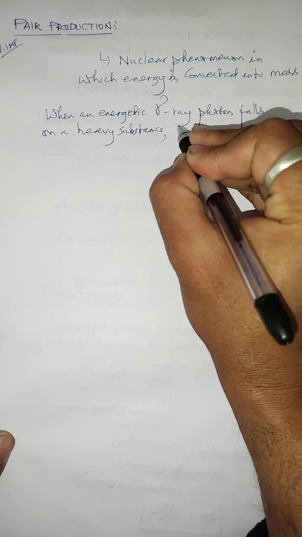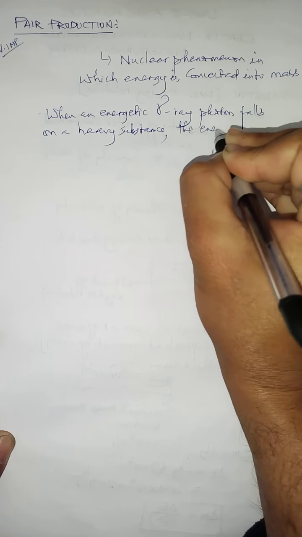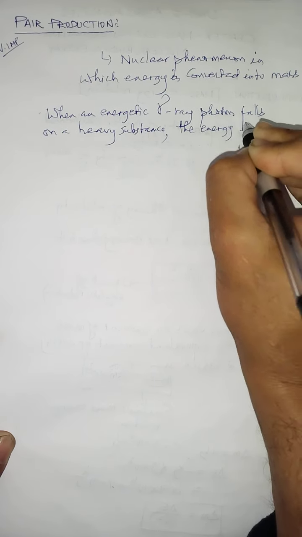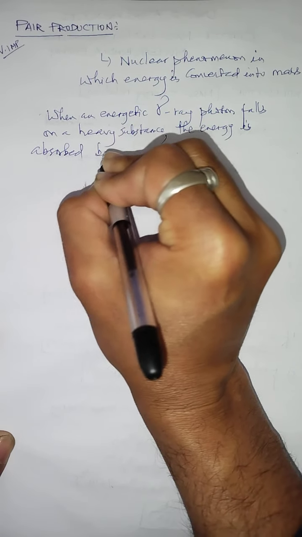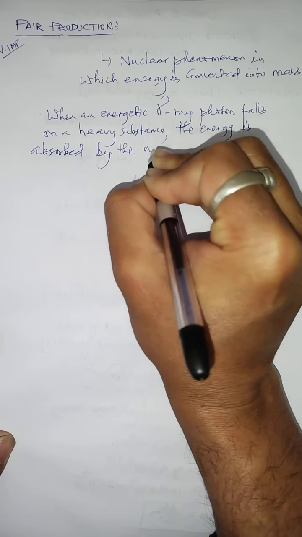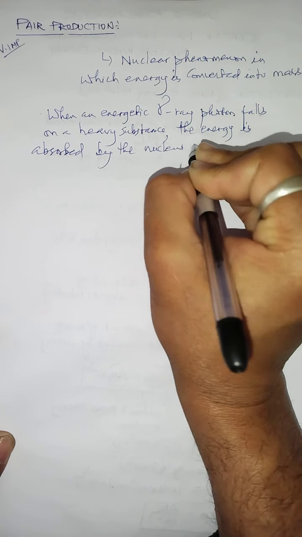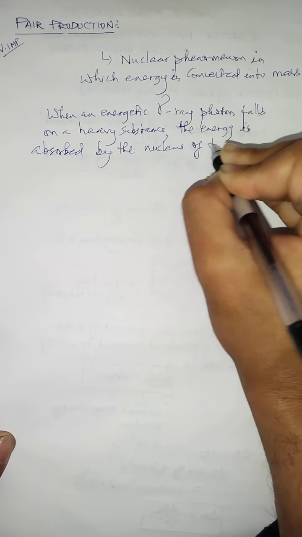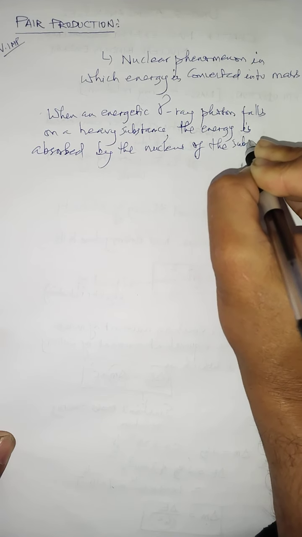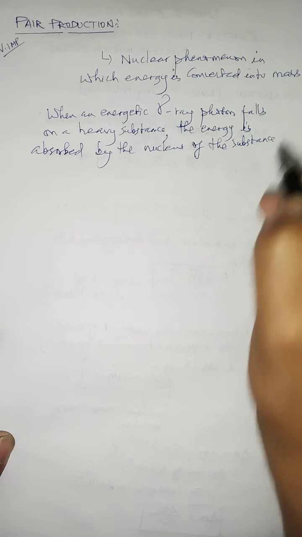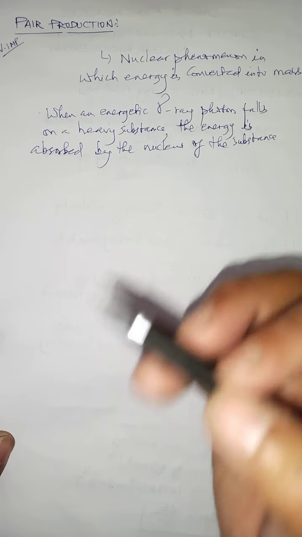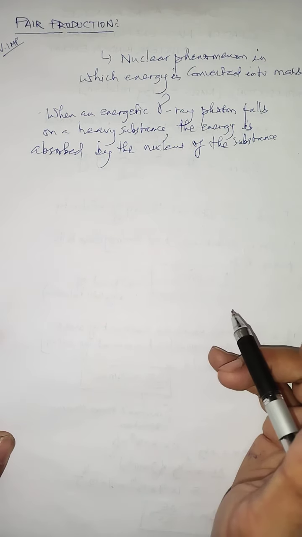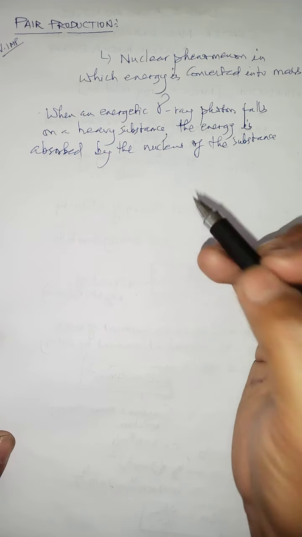So who will absorb the energy? The nucleus of the substance. So I write down: the energy is absorbed by the nucleus of the substance. When energy is absorbed by the nucleus of the substance, this energy gives rise to the production of two particles.